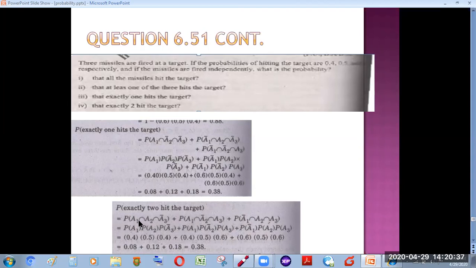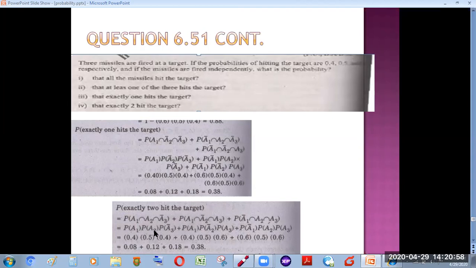So this statement means that A1 and A2 hit the target and A3 didn't hit the target. Similarly, this shows missile 1 hit the target, missile 3 hit the target, but missile 2 didn't hit the target. So this is what it comes to according to the question, that exactly 2 missiles hit the target.